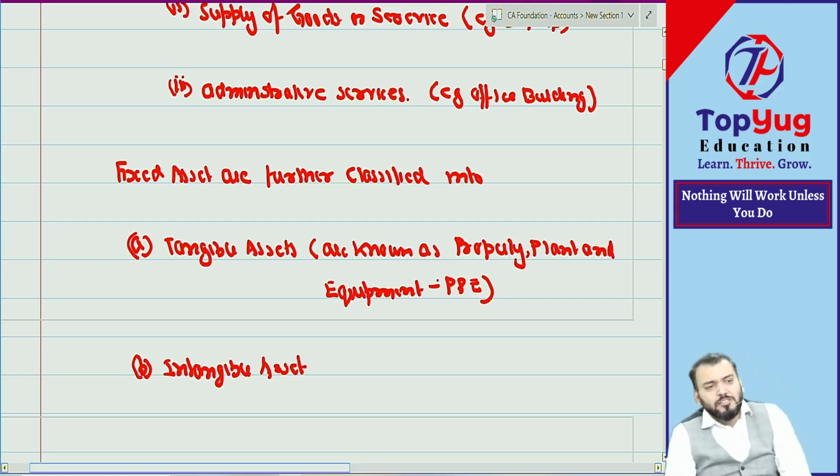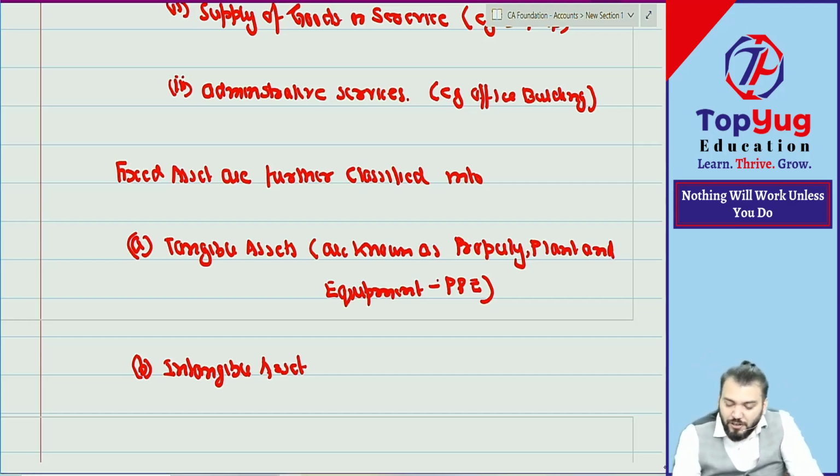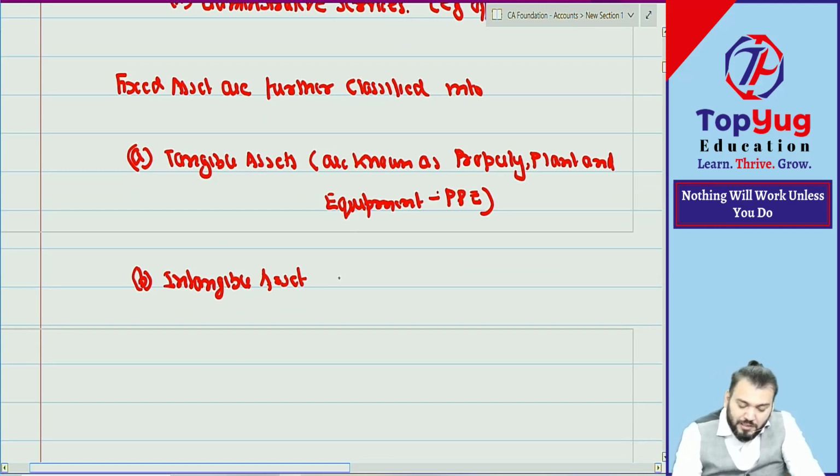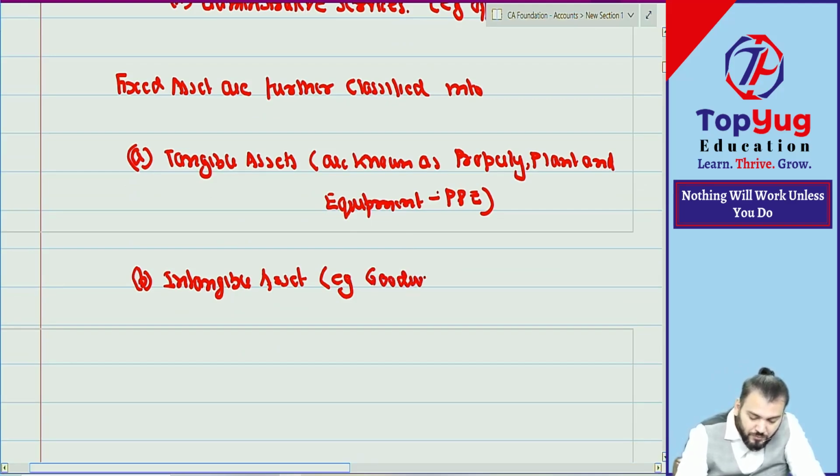Intangible assets are those assets without physical substance. They do not have any physical component. Can you give me some example? Goodwill, trademark, etc. Correct. Understood.